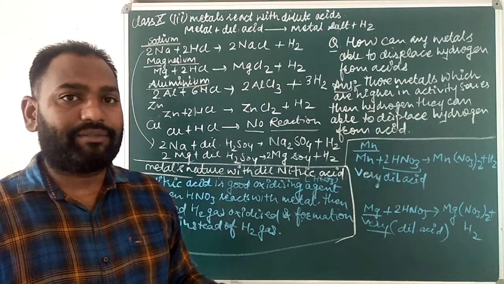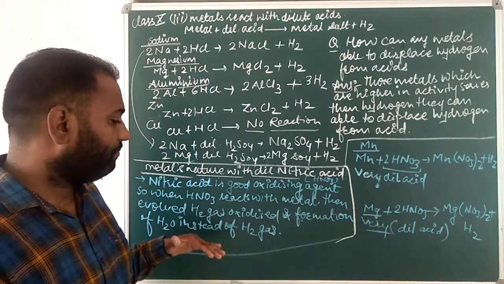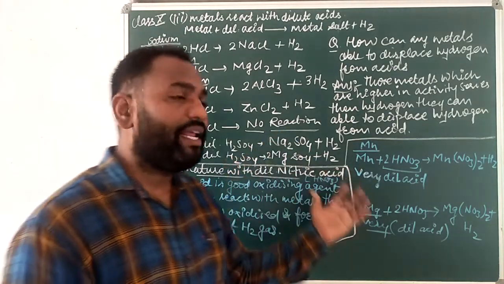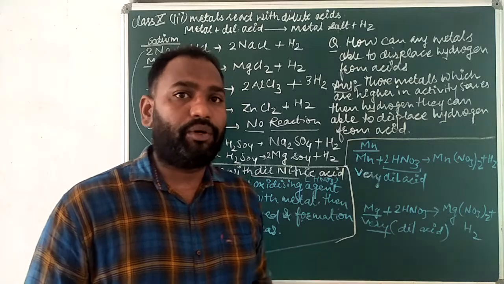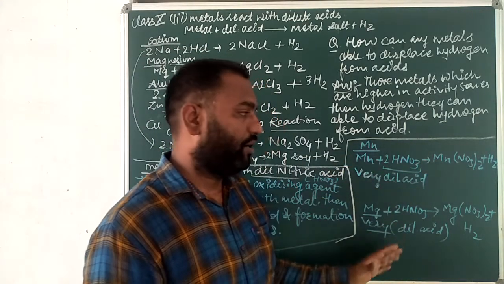The one main reason is that dilute acids can act as good oxidizing agents, and they can form H2O instead of H2 gas. But very dilute acids are not good oxidizing agents, and they are able to form some metallic salts and hydrogen gas.